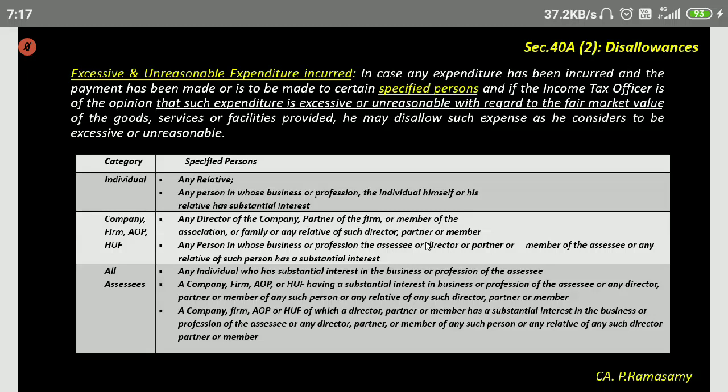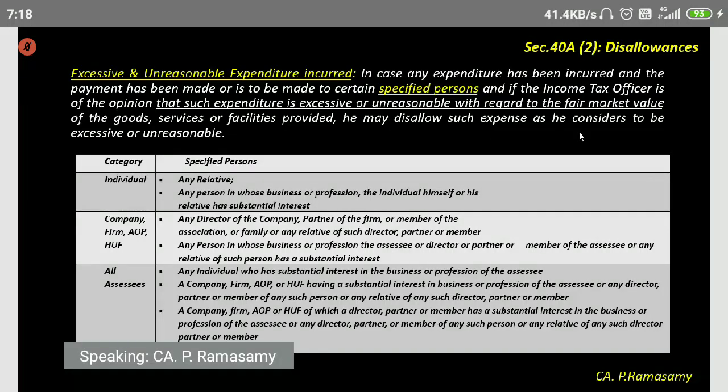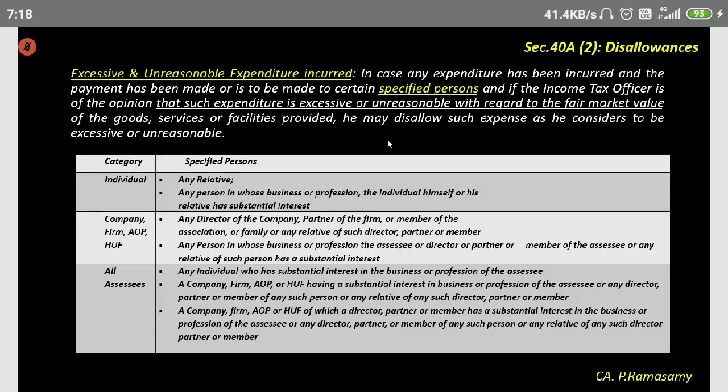So if I'm able to explain, if I'm able to reason it out, then the income tax officer will say, okay, allowed. He says he may disallow. Look at the words: he may disallow such expense as he considers to be excessive or unreasonable. So I am trying to convince him that my expenditure is reasonable. He will allow, even if it is paid to the proprietorship concern owned by my wife. Even then, it is reasonable. If I'm able to explain, he will allow.